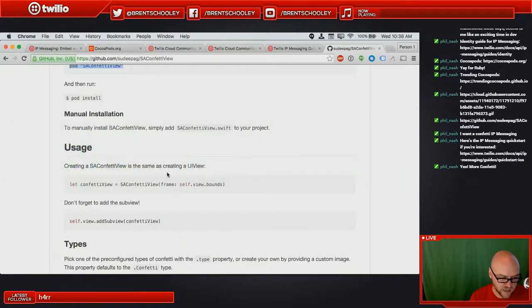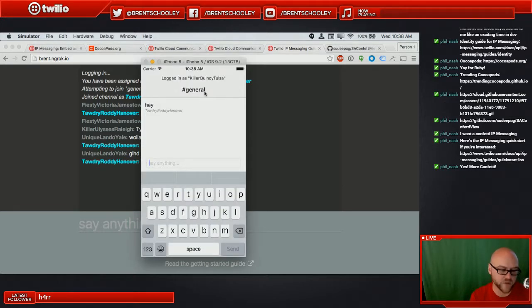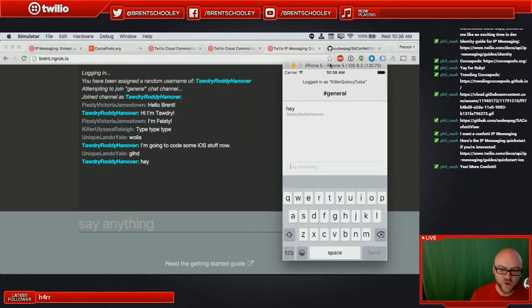If we take a look at our app, are we still working over here? Okay. So what we didn't do, and something that we can add later, is load the chat history. This is assuming that you just started your application development for the first time, so you don't have chat channel history to load, and that's fine. We can actually pull that in fairly easily later.